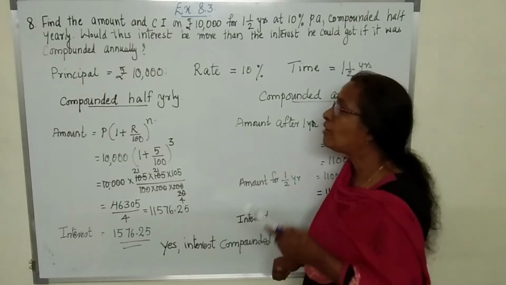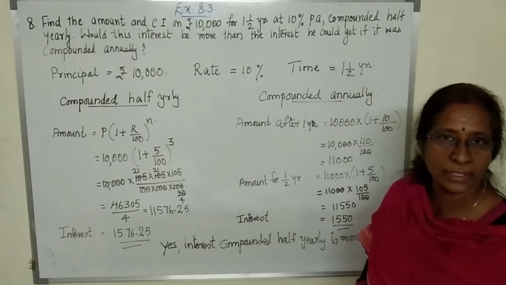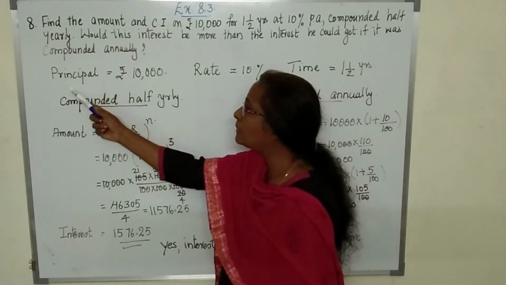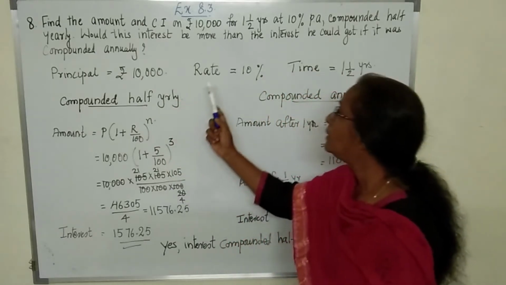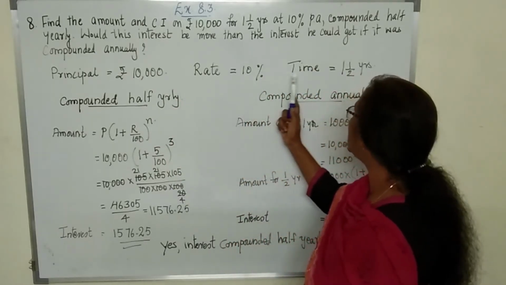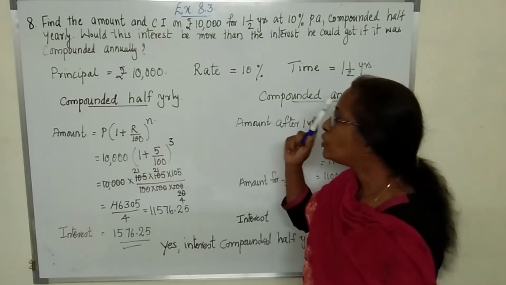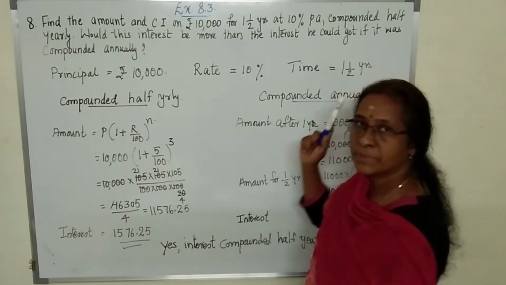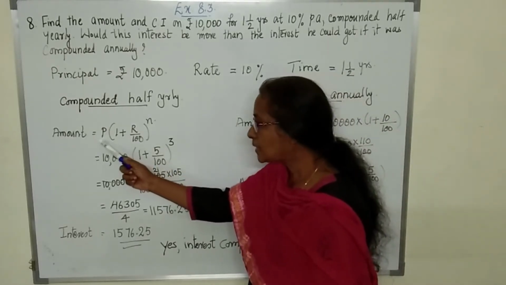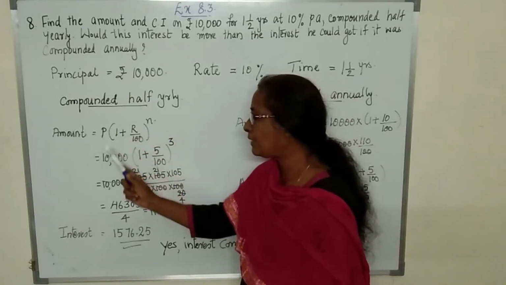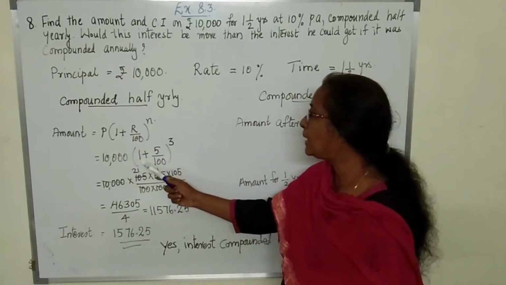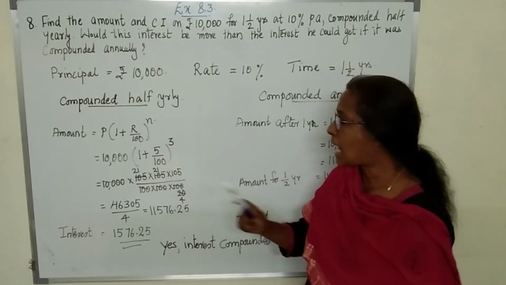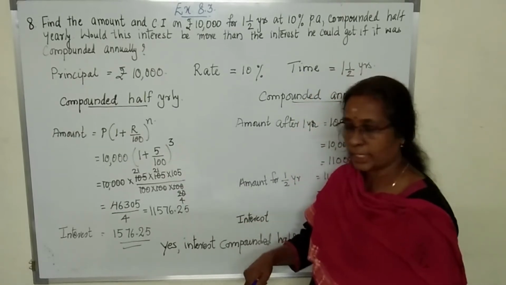So let us find what will be the interest when it is compounded half yearly. When it is compounded half yearly, what is the principal? It is 10,000. Rate of interest is 10% and time is 1.5 years. So when it is compounded half yearly, N will become 3 times half, that is 3. So when we substitute in this formula, we get 10,000 into 1 plus, when it is calculated half yearly, the rate of interest also will be half. So 5 upon 100 whole raised to 3.